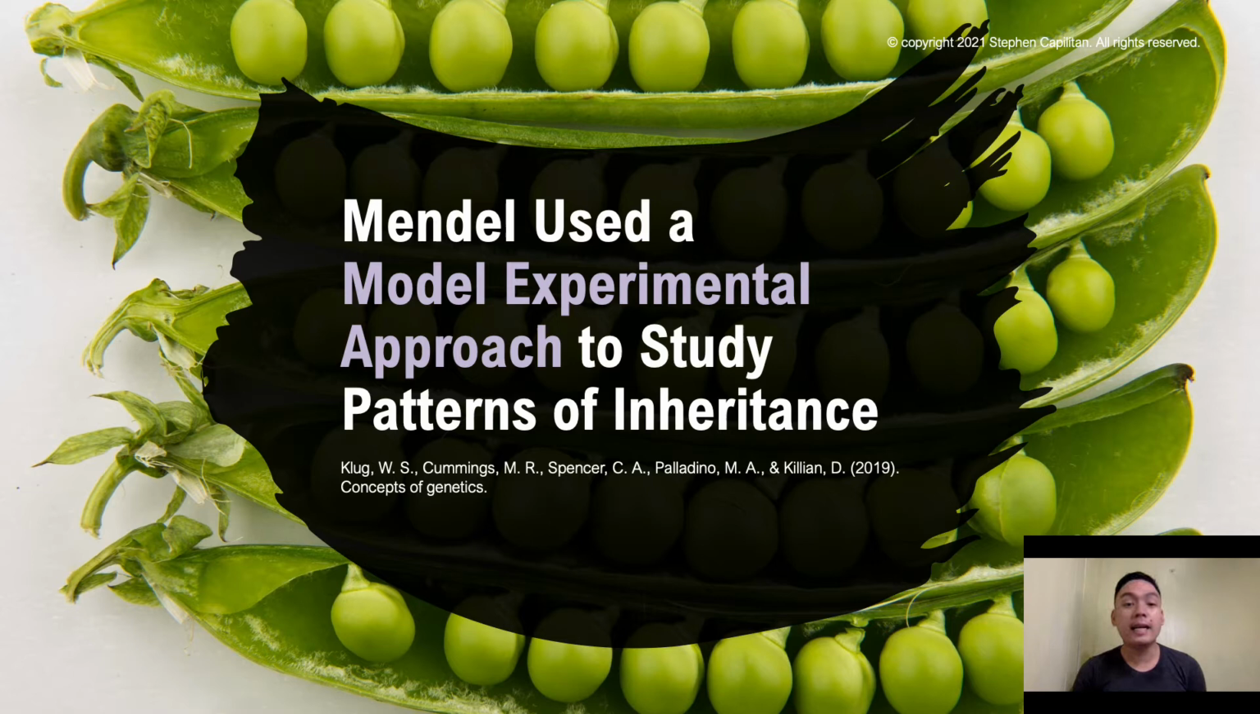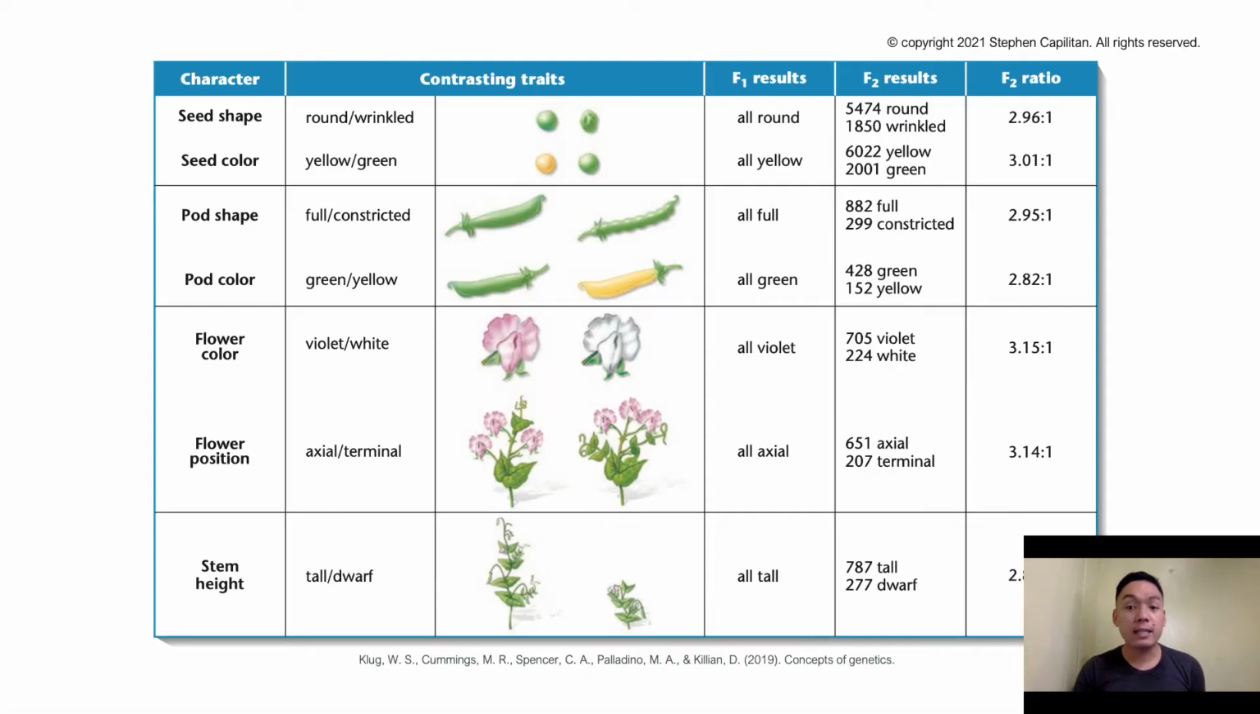Now, we'll be looking at how Mendel used a model experimental approach to study the patterns of inheritance. In this next slide, you can see the characters or the phenotypes of these pea plants: seed shape, seed color, pod shape, pod color, flower position, and stem height.